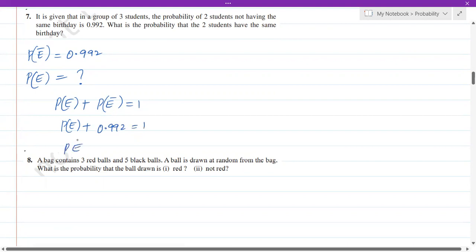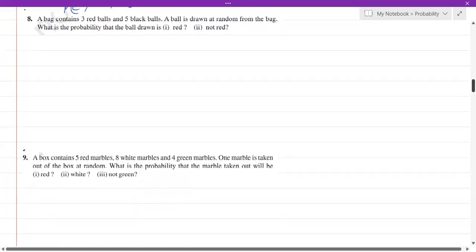So therefore, P of E will become 1 minus 0.992. Which implies P of E, when you subtract it, we get 0.008, isn't it? So that will be the probability of these two students having the same birthday. Okay, now let's get into the next one.